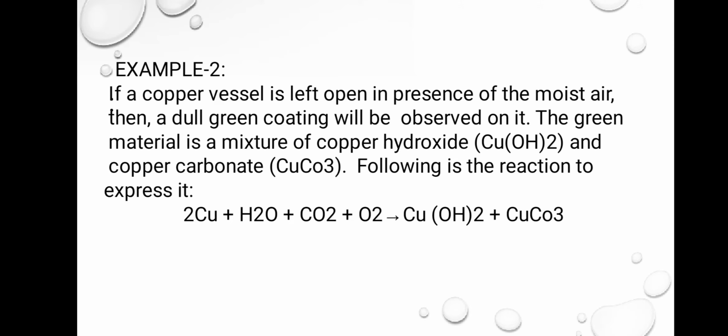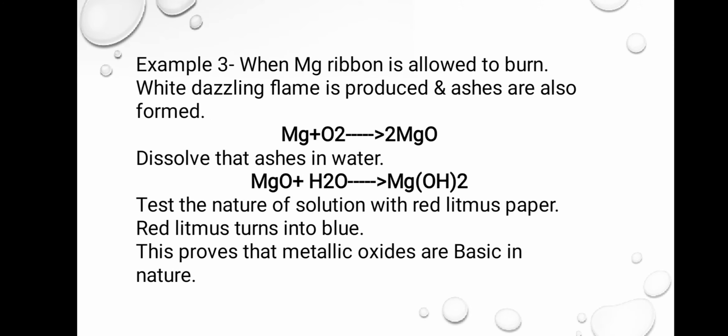Now we will take one more example, the magnesium ribbon. We are aware of what happens when a magnesium ribbon is allowed to burn. It is reacting with oxygen, because burning does not take place without oxygen. Whenever a magnesium ribbon burns, a white dazzling flame is produced and some ashes are also produced.